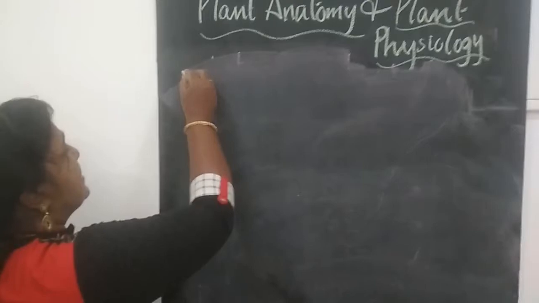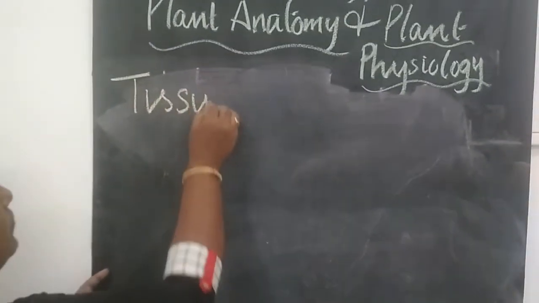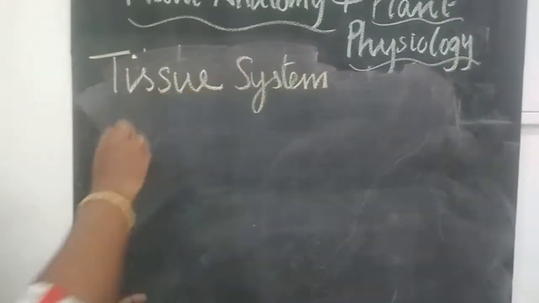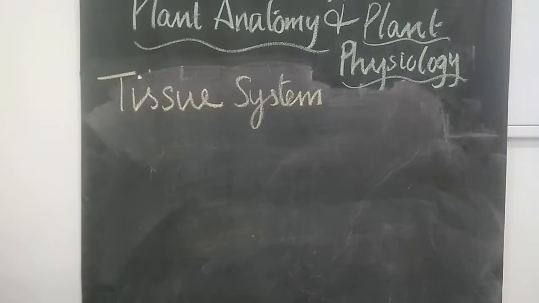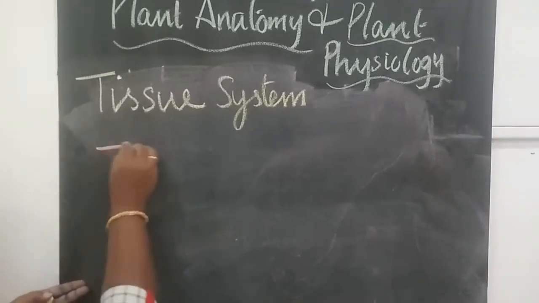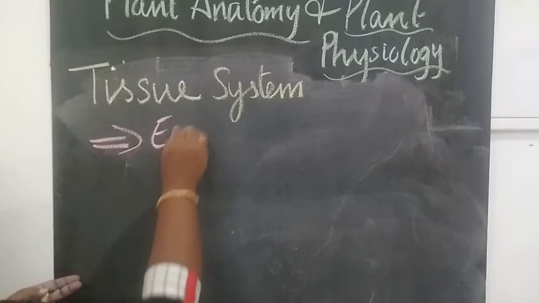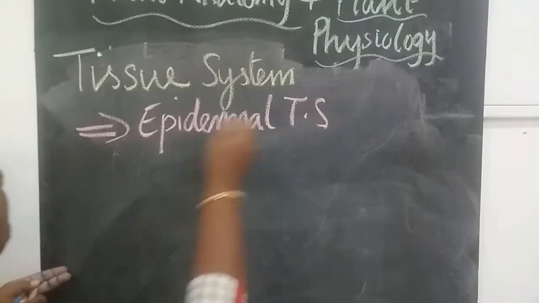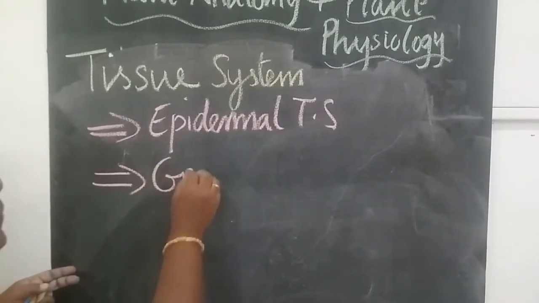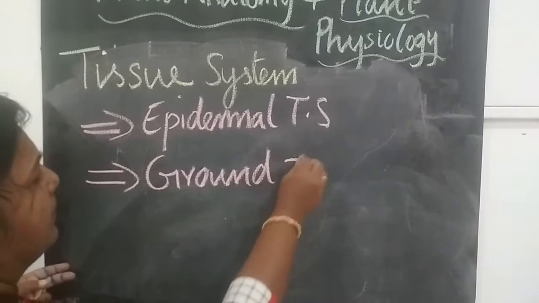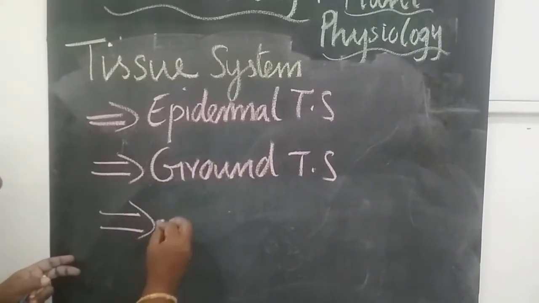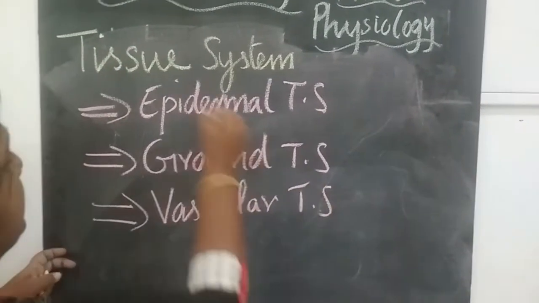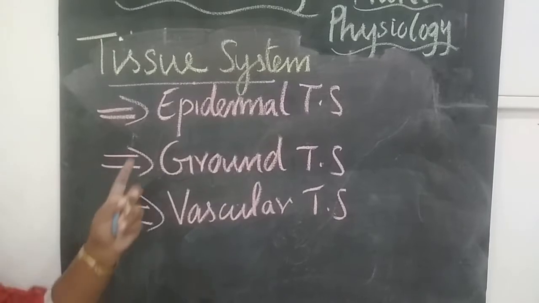So the next one is tissue system. These tissues are classified into three types.